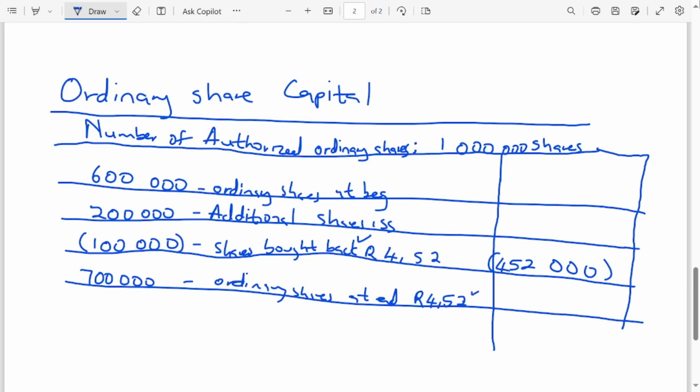But if it is not given like that, another way to find the average price for the buyback, if it happened after the additional shares, is to take the ordinary share value at the beginning, add the additional shares value, and divide these two amounts by the beginning shares plus the 200,000 additional shares.